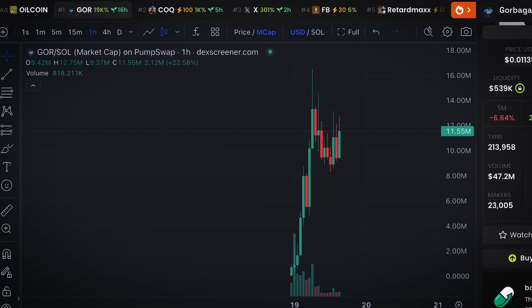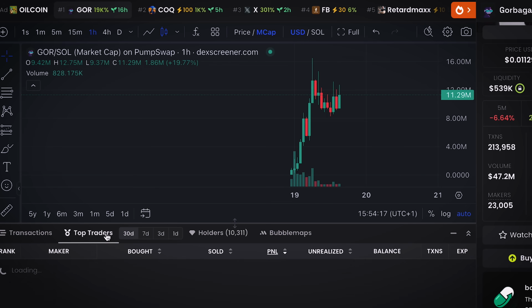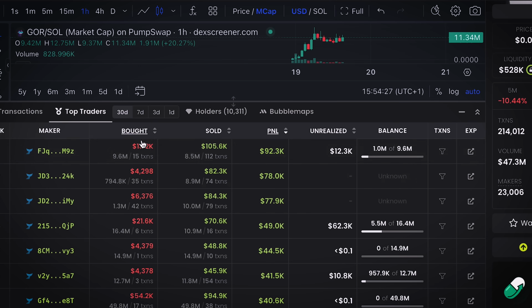Okay, so what you want to do is easy. Come to traders right here. Now you have to be very careful when you're looking at this region right here. I'm going to look at this first wallet. He bought with $13,000 and he sold $105,000. He's still holding $12,000, right? Now you can see he had 15 buys, and he has only sold 8.5 million coins, which is 112 transactions.